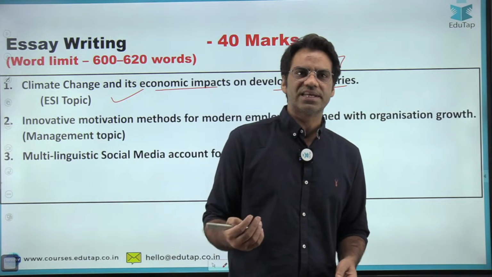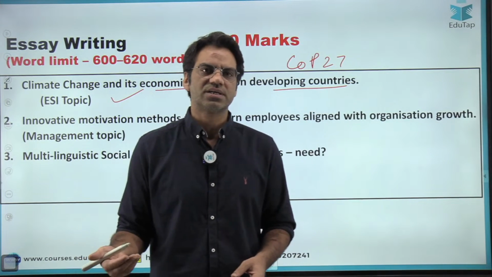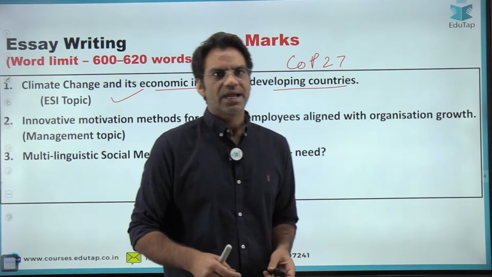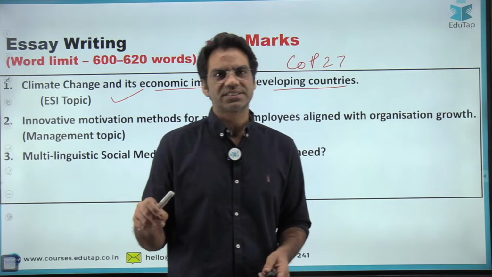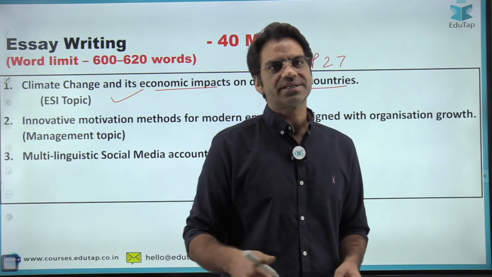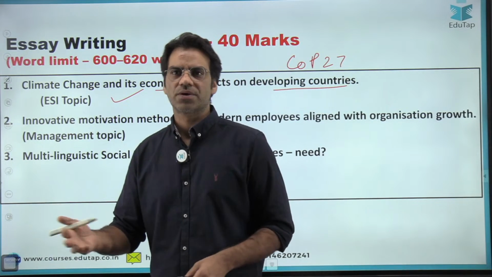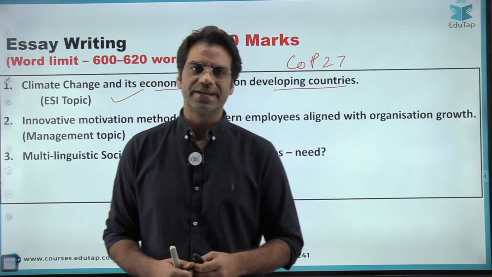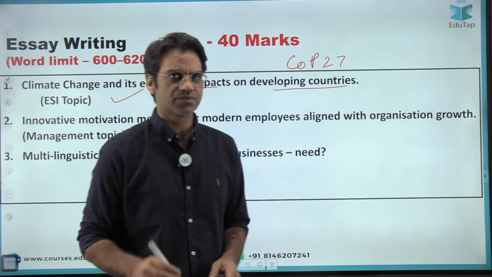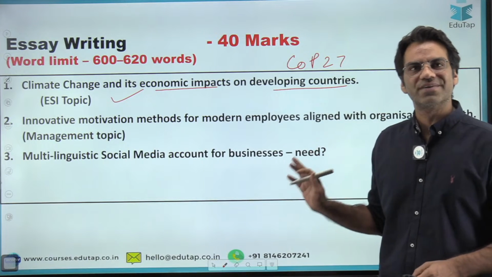Then what are the economic challenges? What is the impact, and what is the actual cost of climate change on developing countries? And what needs to be done in this? Then COP27, what the government has done, the SDGs. So that should have been mentioned, and then quoting different reports from UNO or from WHO, right? So that should have been there, and then you should have given a good conclusion for the same topic. So the first topic was doable: climate change and its economic impacts on developing countries.